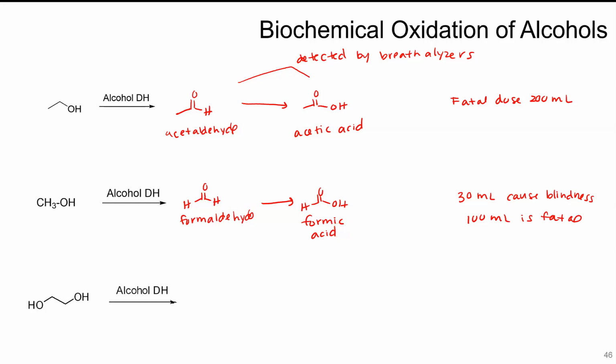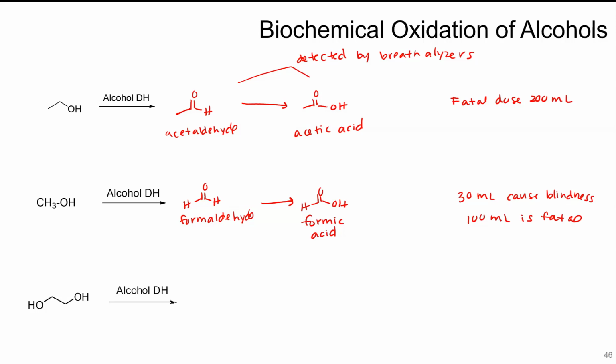If you ingest wood alcohol or this methanol and you get poisoned from it and you end up in the emergency room, they will have you ingest more ethanol because there is a greater affinity of alcohol dehydrogenase for ethanol than there is for methanol. So it's 10 times the affinity. So if you have methanol poisoning, they're going to pump you up full of ethanol.